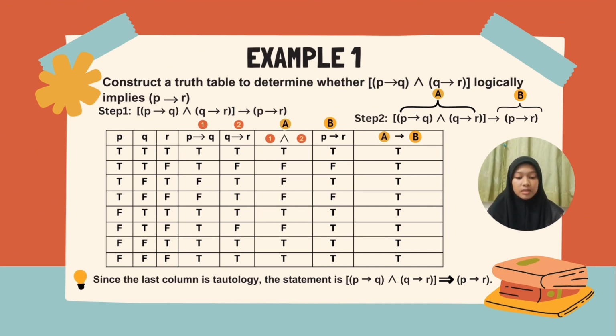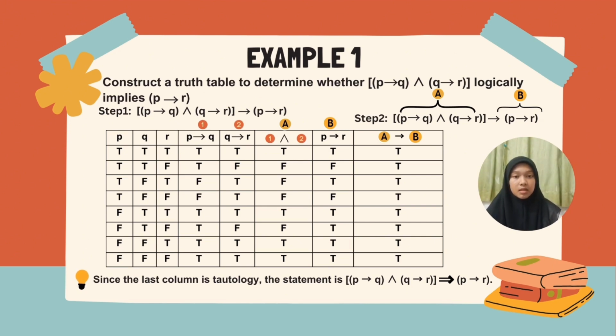For the second operation, we have Q implies R. Same as before, when the first statement is true and the second statement is false, the truth value is false. So here we get the second and sixth rows false, and the other rows are true. So for the third operation, we need to do 1 and 2, which is the conjunction operation.